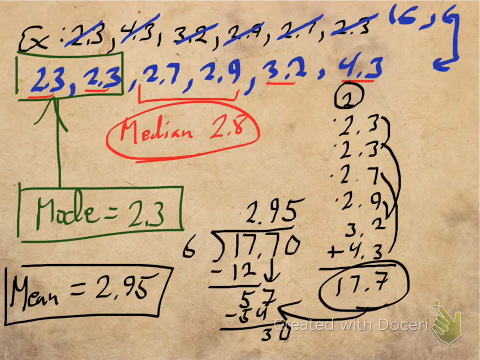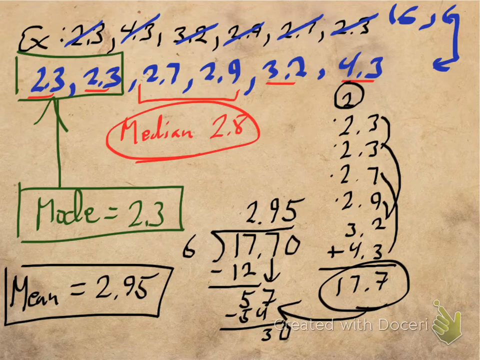And notice that the mean and the median in this case are pretty close together. And then finally the mode is the one that happened the most, and it happened to be the first number, so it's a little bit smaller than the other two. But again, it kind of says, if I had to guess, what's the most common number? 2.3 is. It's twice as likely as the other 4 numbers. All right, so these are measures of central tendency.